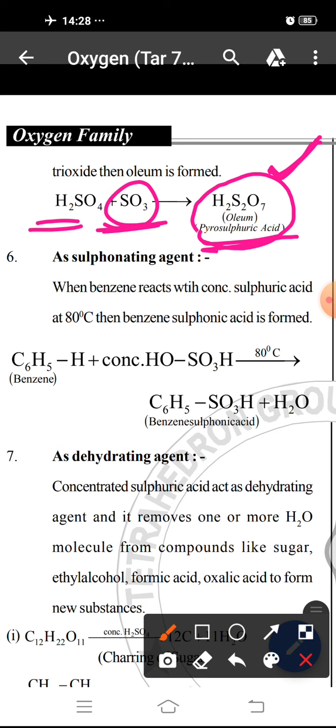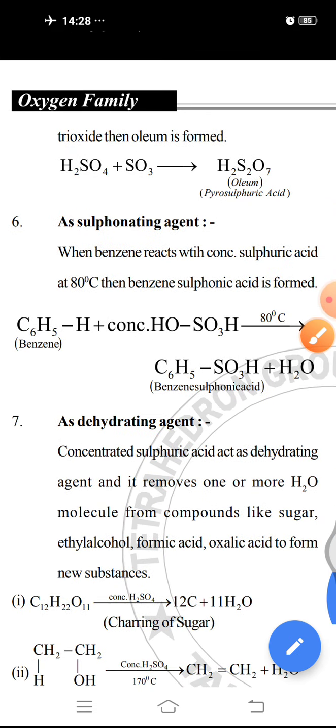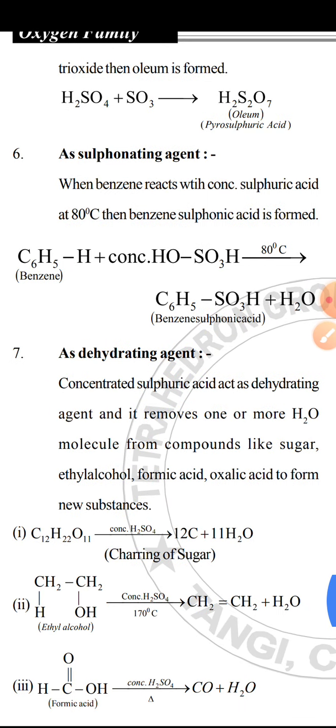Then, among the chemical properties of H2SO4, it acts as an oxidizing agent. Then H2SO4 acts as a sulfonating agent, because in sulfonation reactions we use concentrated sulfuric acid as reagent.